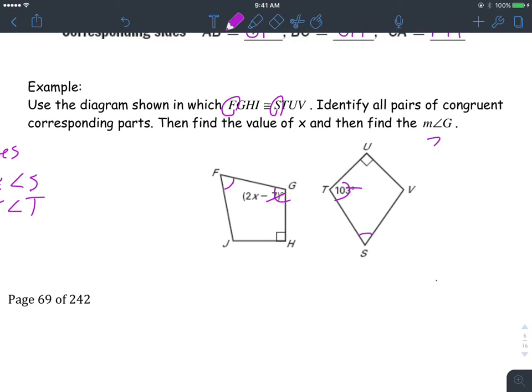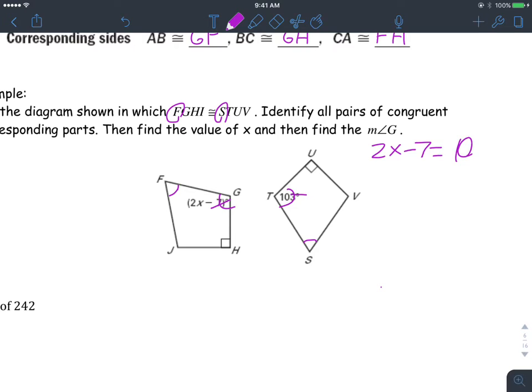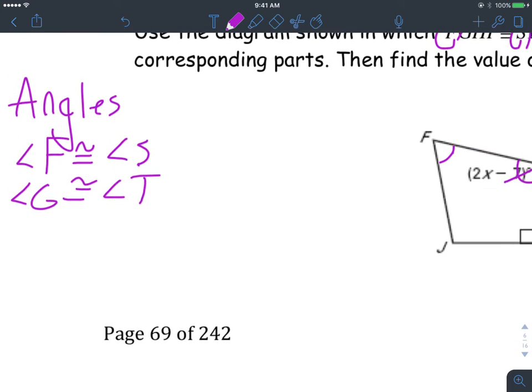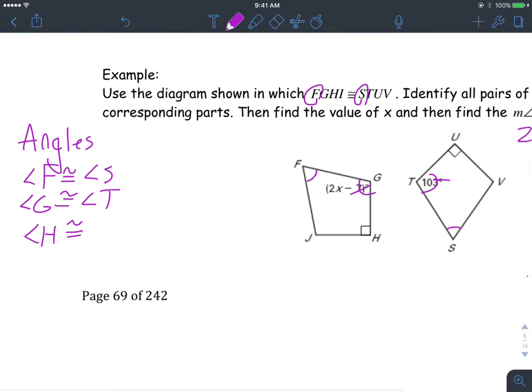So I'm going to say 2x minus 7 equals 103, since those are congruent and corresponding. But we'll take care of that in a second. You also got H congruent to U. And last but not least, angle I congruent to angle V.